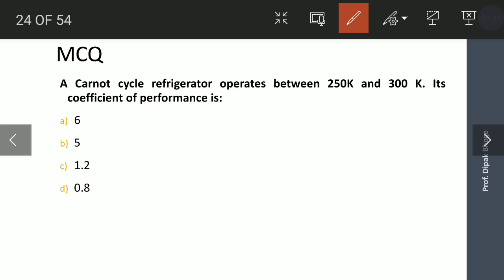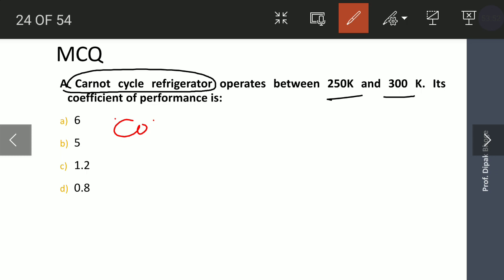Here one MCQ is there. A Carnot cycle refrigerator, again here it is mentioned Carnot cycle, operates between 250 Kelvin and 300 Kelvin. Its coefficient of performance is?